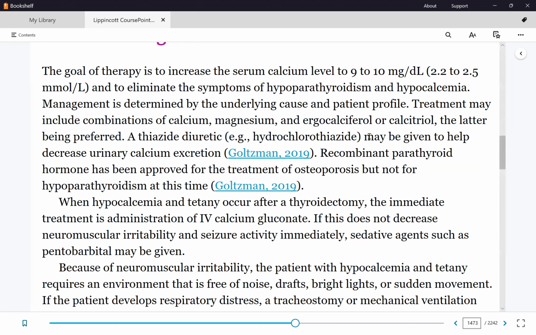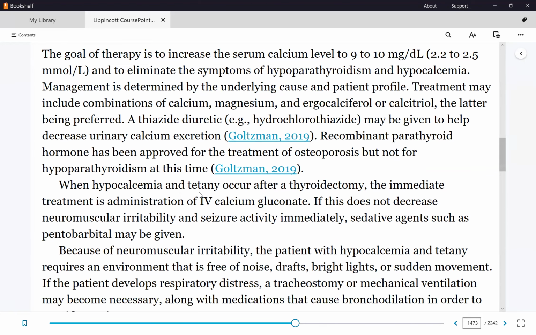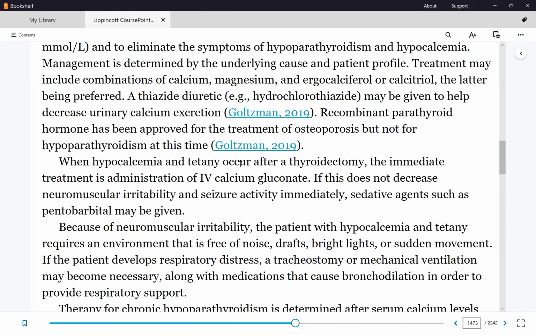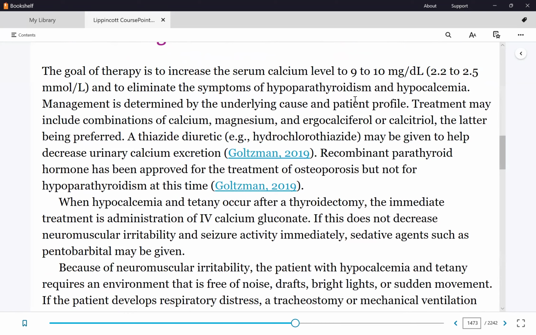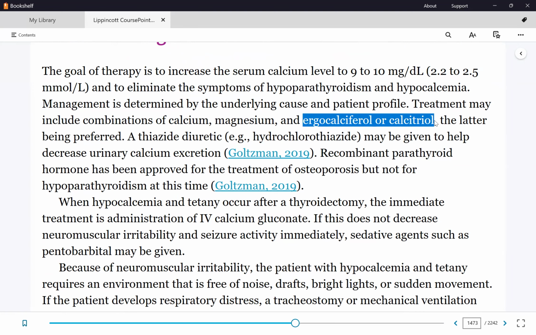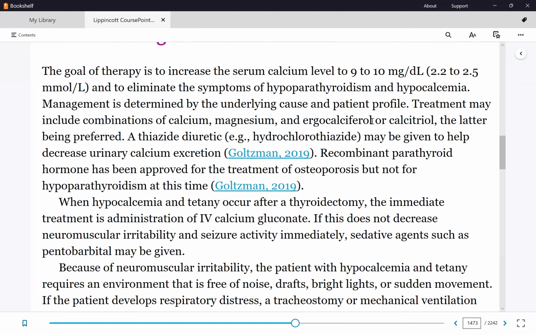But for severe hypocalcemia, the option, of course, especially if the patient has signs and symptoms of tetany, Chvostek's and Trousseau's, is IV calcium gluconate. And with any calcium supplement, what do we always give it with? Vitamin D. Okay. So here are the combinations. Remember, vitamin D is ergocalciferol or calcitriol, because there are 2 forms of vitamin D. It's either activated vitamin D or inactivated vitamin D. Those are your vitamin Ds.